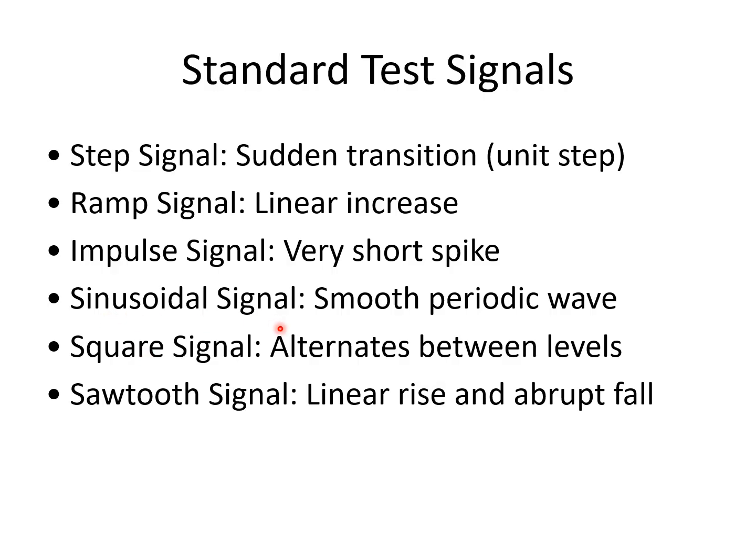Sinusoidal signals are those signals which vary periodically in either sinusoidal or cosinusoidal format. Square signals alternate between two levels of high and low in a periodic way. And sawtooth signal means it is a linear rise and abrupt fall of signal in a periodic interval.